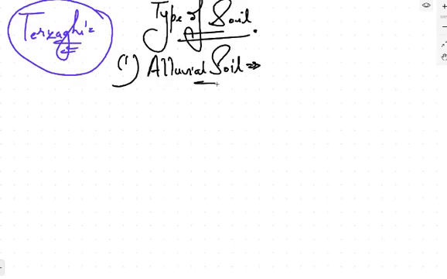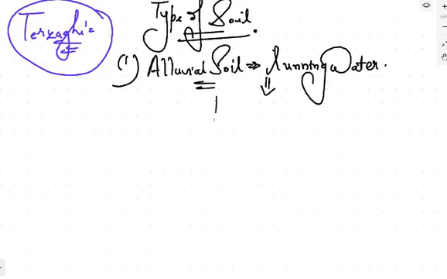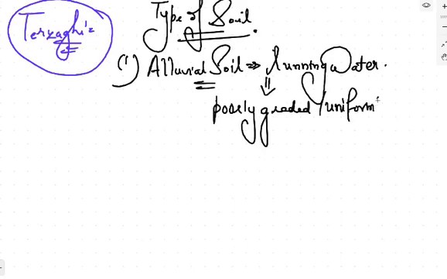Alluvial soil is that soil which is transported by running water. The particles are transported by running water. For example, river plains, the plains in which you are living, these are poorly graded, or you can say uniformly graded. It means